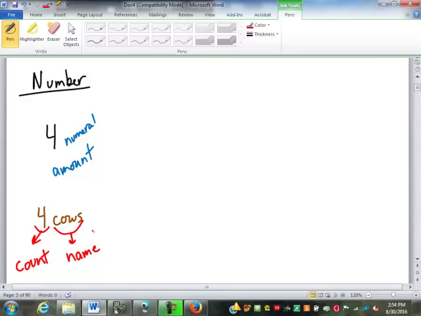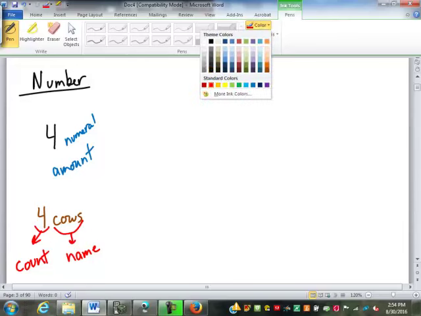Now, you might be thinking, oh no, another one of those teachers is going to require us to label everything. That's not my purpose of pointing this out. I'm not going to be really strict if you forget to put inches or feet or whatever on your answers. But knowing about the two parts of a number and being aware of them explains why we do things the way we do in most of our basic math operations.